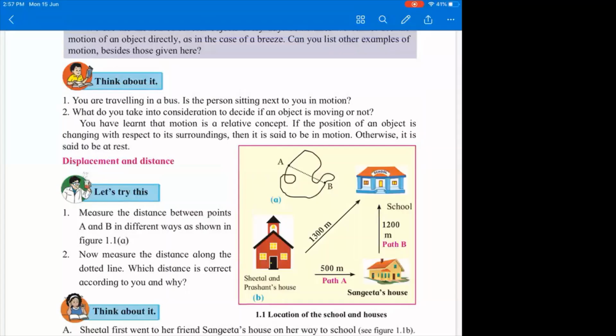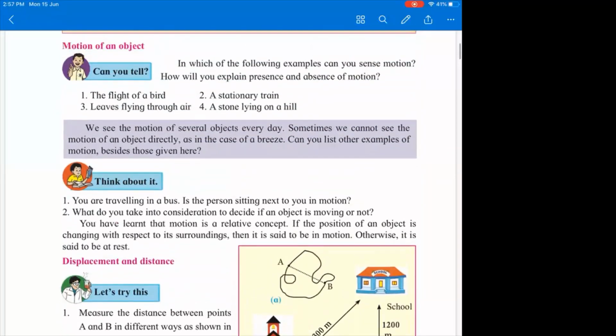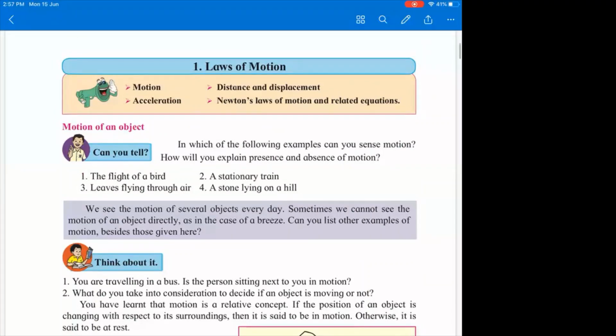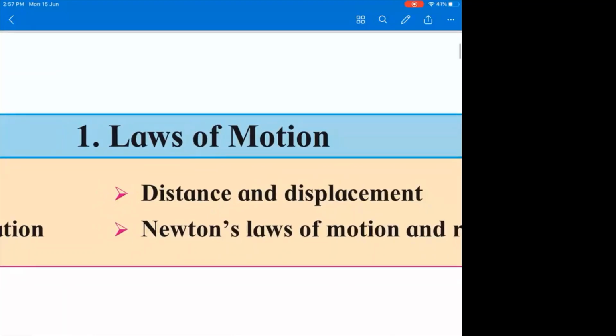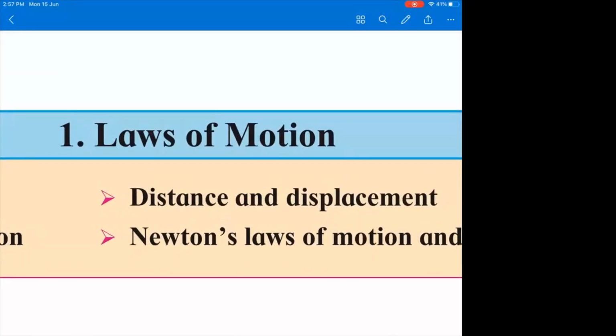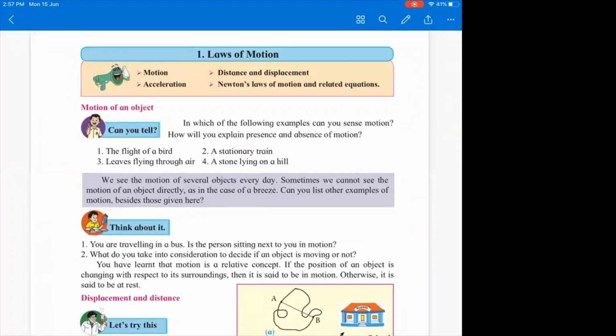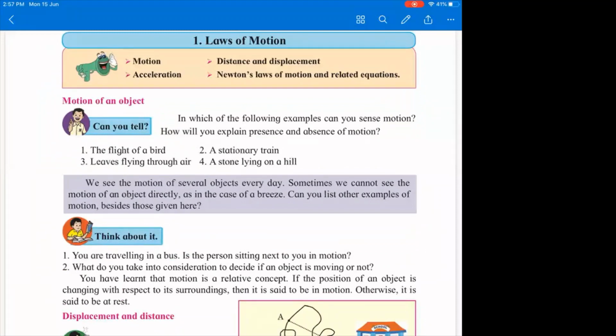So today's lecture, we will be starting with the first chapter in Science 1, that is laws of motion. Now, when I say laws of motion, what you should know is basically, first of all, look at the chapter's name. There are two words here. One is the laws and one is motion, right? So in physics, whenever you study about motion, you should understand what is motion, okay?